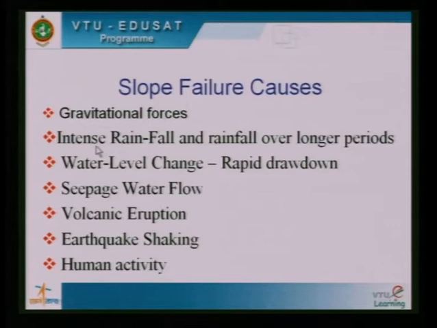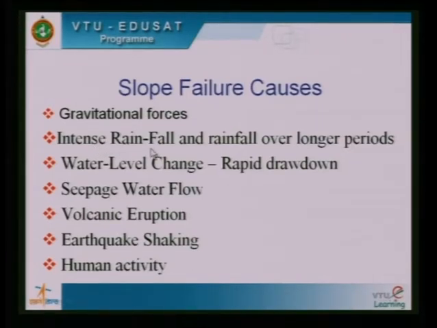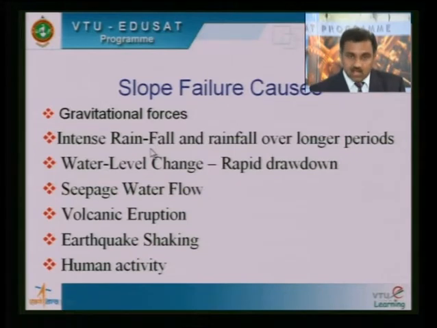Slope failure also results from intense rainfall. Intense rainfall causes slope failure. It softens the ground and then the slope fails. Not only intense rainfall, if the rainfall occurs over longer periods, that also causes slope failure. In addition to that, water level change, particularly rapid drawdown in the case of earthen dams, causes slope failure.